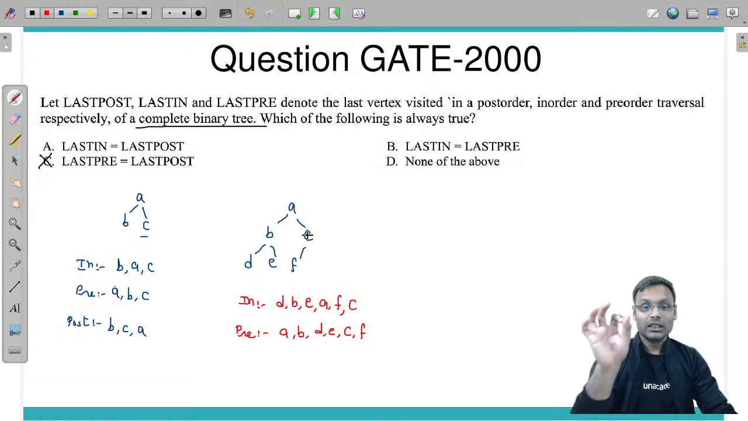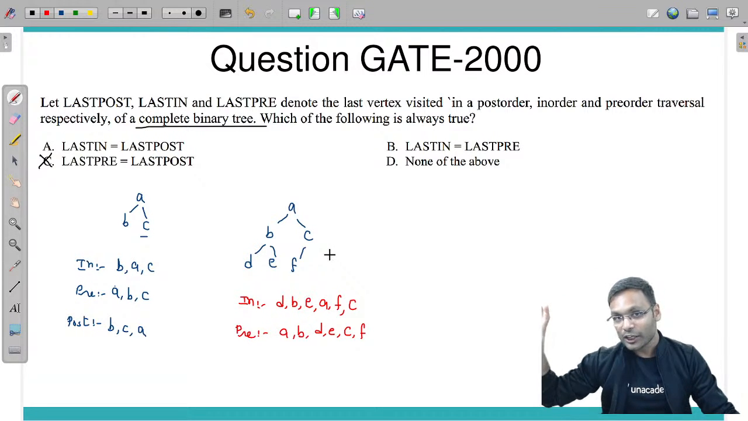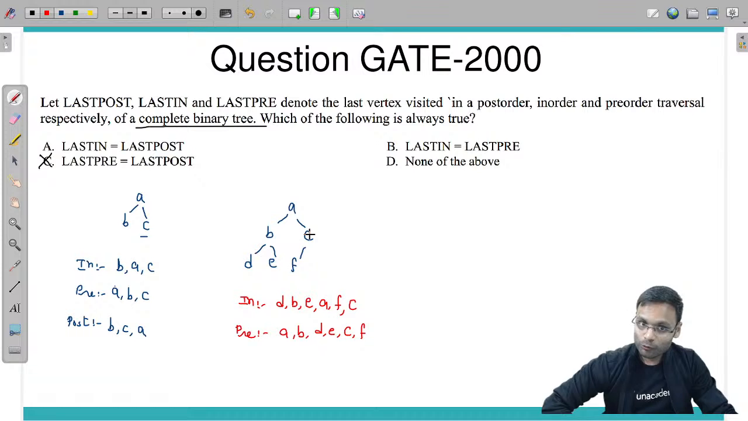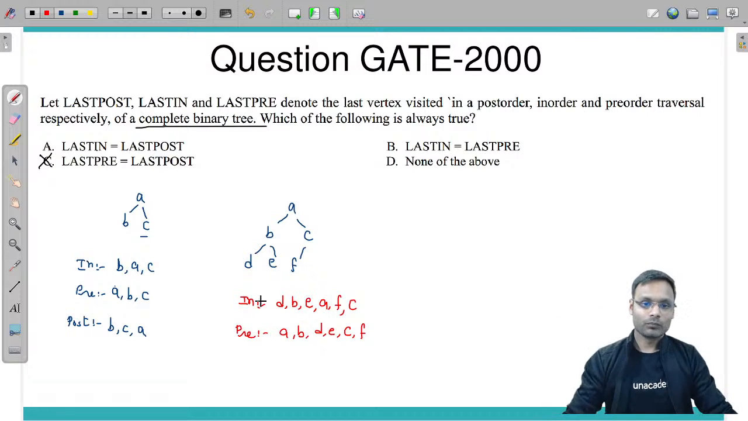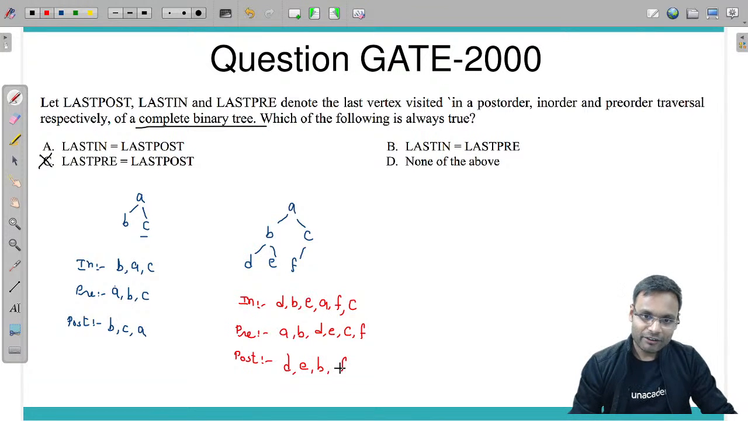No. If the rightmost child of the root is not having any right child but having a left child, then in that case the last symbol of in-order and pre-order will not match. Of course, for post-order the last symbol will always be the root, so there is no checking at all. Post-order will be D, E, B, F, C, A.